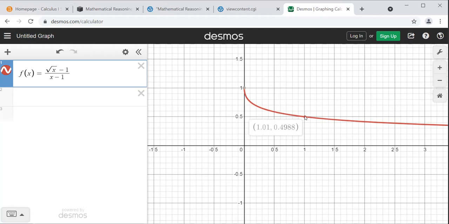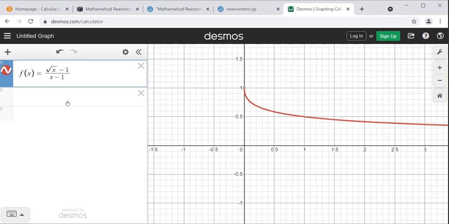It tells me there's a hole there. What y value do you think this function is approaching near x equals 1? 0.5. Yeah, 0.5, 1/2, right? If I asked you what the limit of this function is as x approaches 1, you would say 1/2, 0.5. Just from the graph, that's easy to see. There's no break there, right? It's not two different sides. There's no break. So I can see that from my graph.